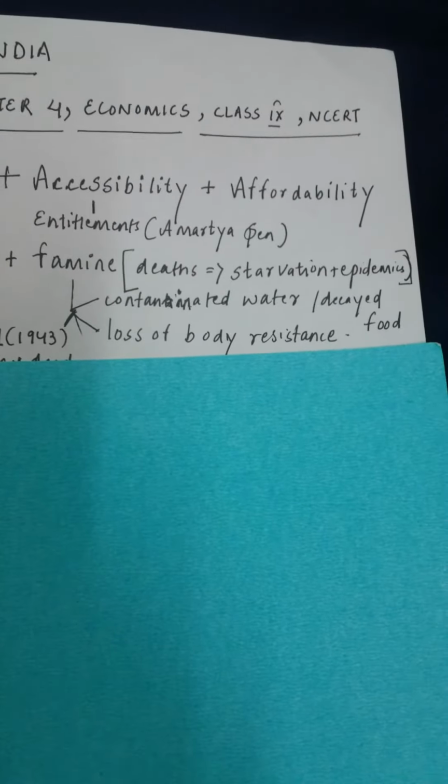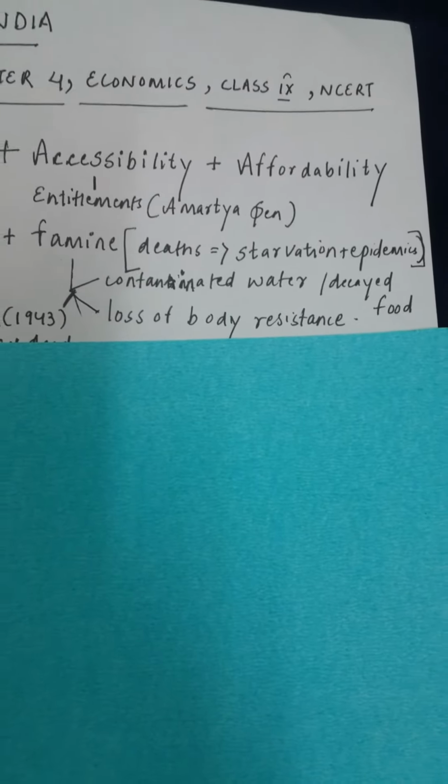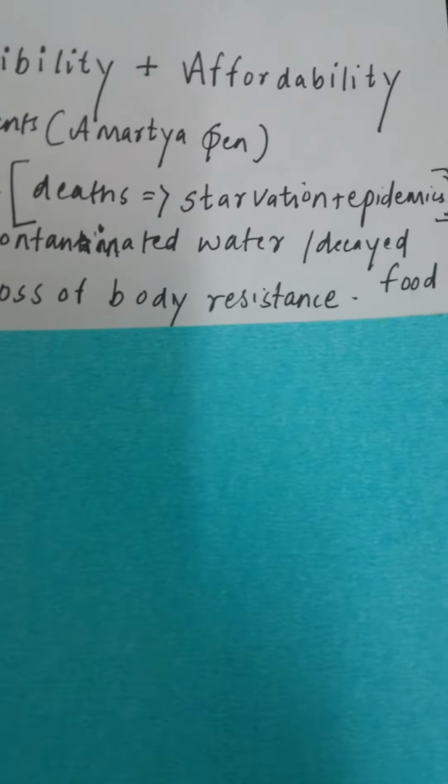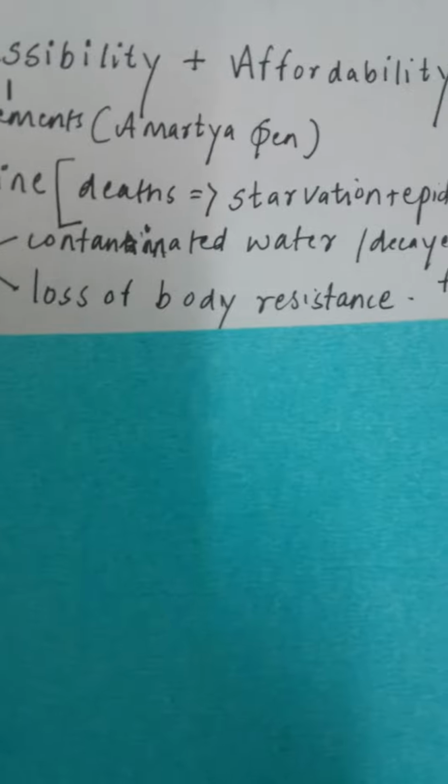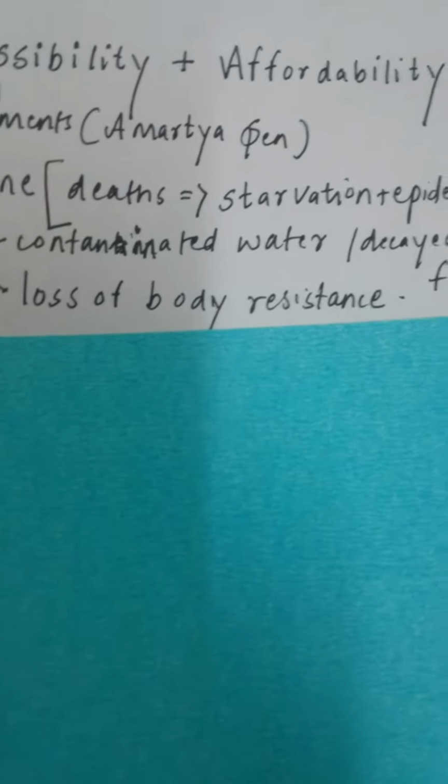The second point is if we have food security, we would save ourselves from the extreme repercussions of a famine. So, what is a famine? A famine is a condition when there are innumerable deaths resulting from starvation plus epidemics. What is starvation? Obviously, there is no food, maybe because of war, because of non-availability, because of no money. So, people starve and they die.